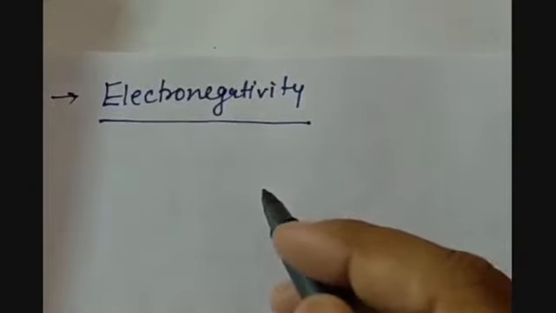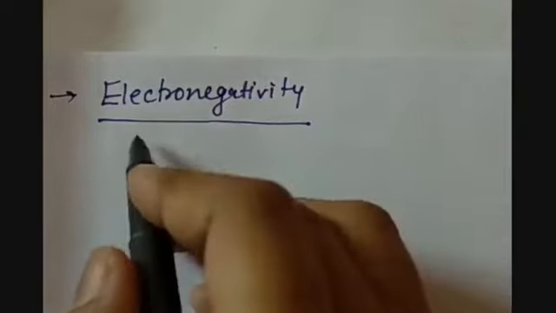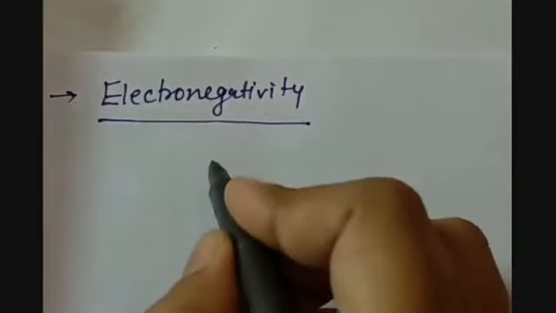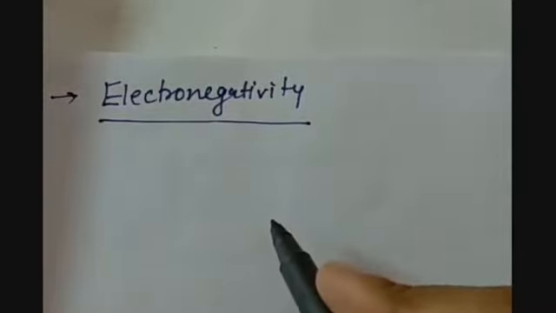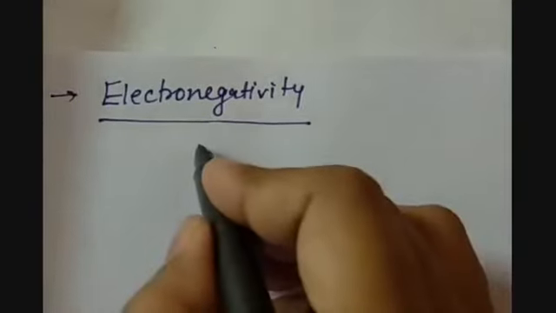They are called electropositive, which most metals are. Whereas the word electronegativity indicates that they have a tendency to gain the electron, and after gaining electrons they become more electronegative.